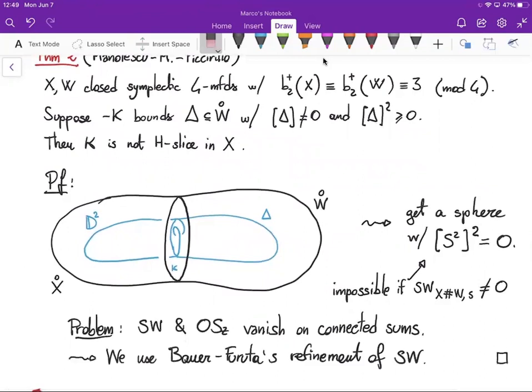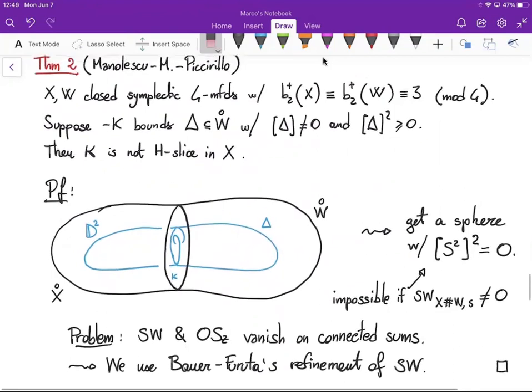So instead, we use Bauer-Furuta's refinement of the Seiberg-Witten invariants, which have the advantage that they are non-vanishing for connected sums of symplectic 4-manifolds with b2 plus congruent to 3 mod 4. Then using that invariant, we prove a version of Fintushel and Stern's theorem for the Bauer-Furuta invariant. And so we get a contradiction from the existence of a zero-framed sphere.